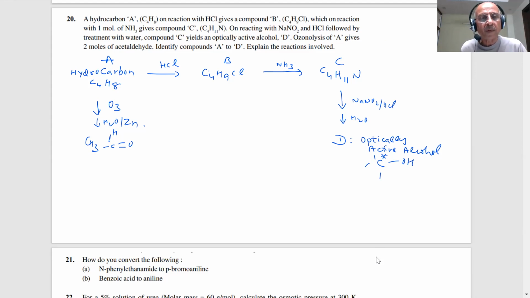Compound A is butene. The catch, you can see this important point, is what type of reaction we write. Students, C double bond C, and then it reacts with O3. What is the product?